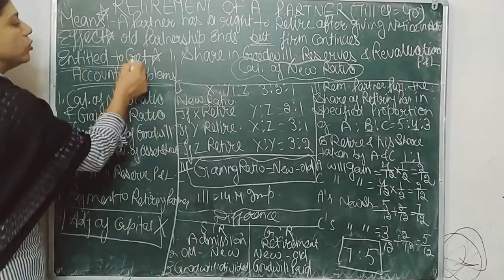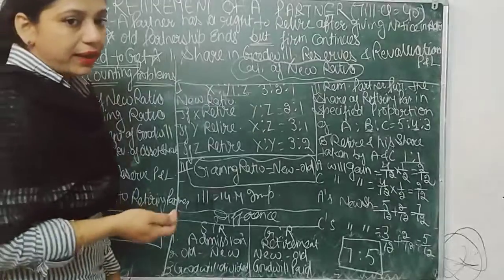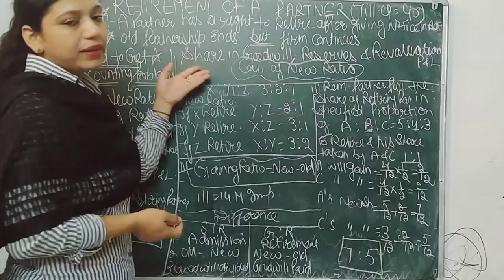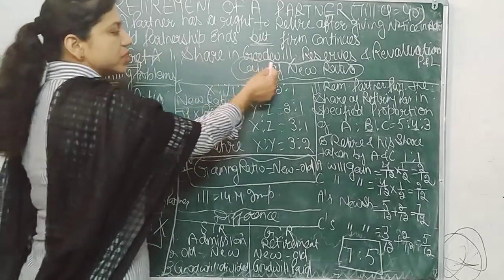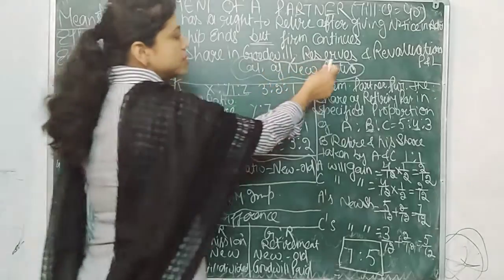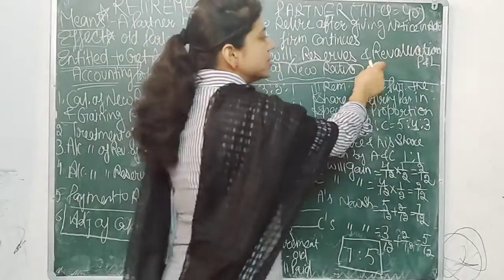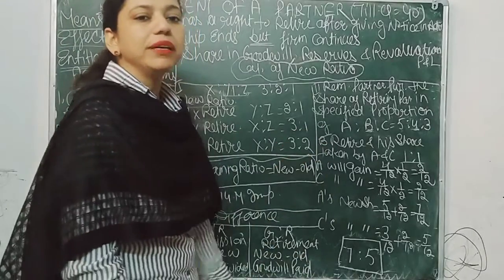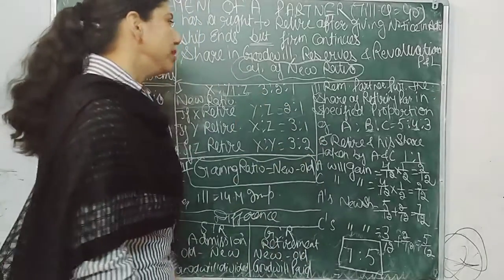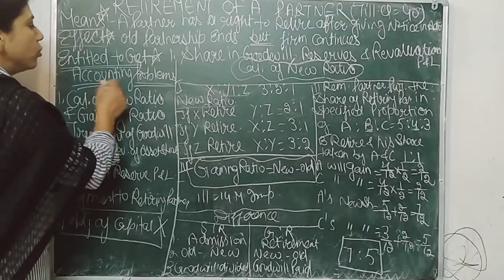Next, entitled to get. If a partner retires, what things will he be entitled to get? The very first is share in goodwill. Second is share in reserves, plus share in revaluation profit and loss, as well as accumulated profits and losses.